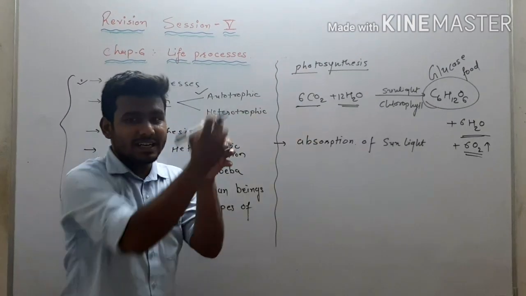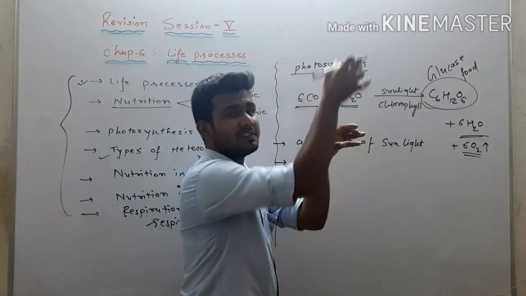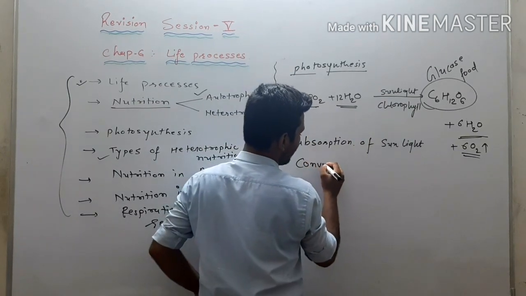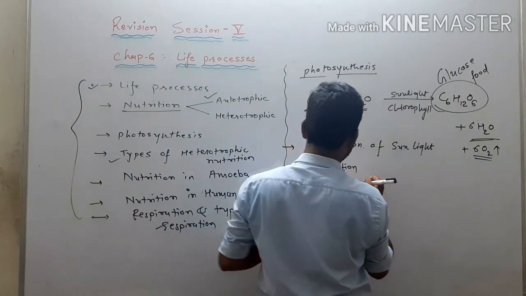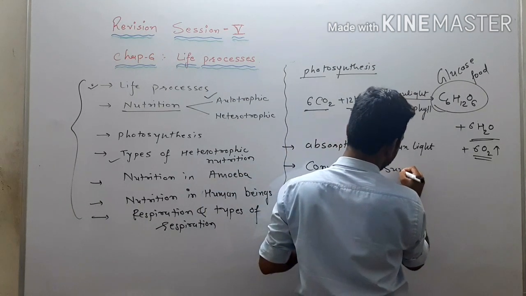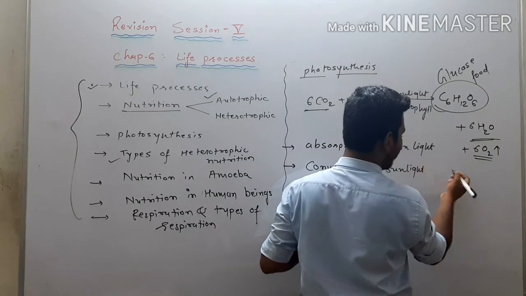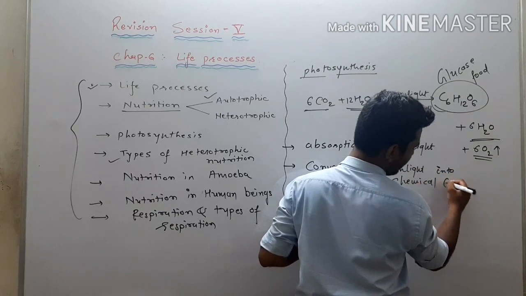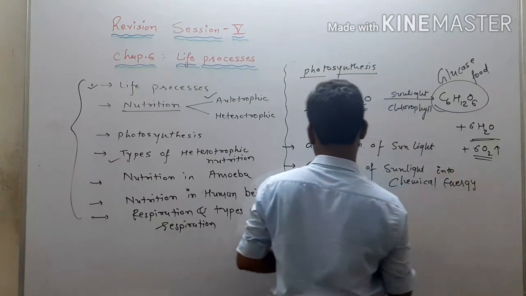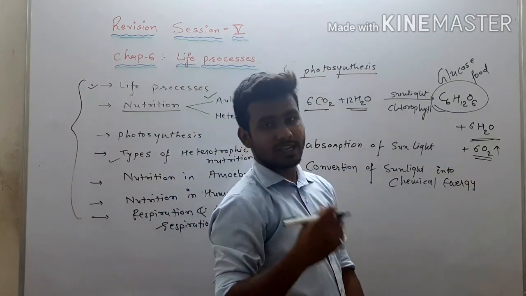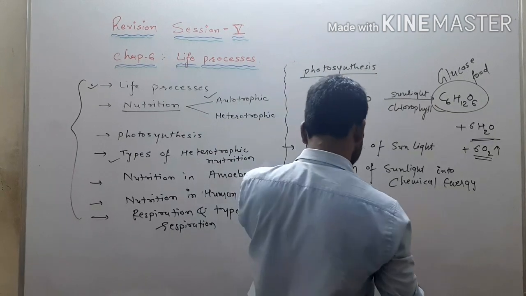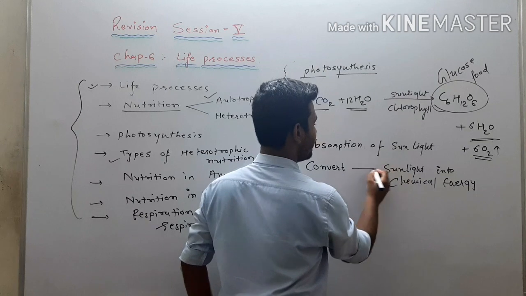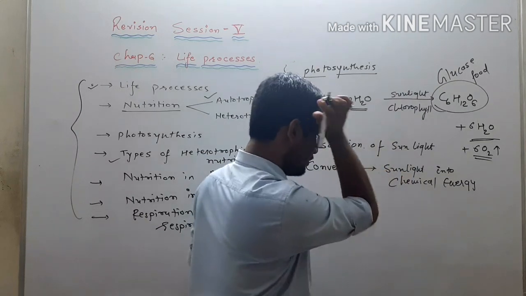After absorption of sun energy, what will plants do? They will convert that sun energy into chemical energy. The second step will be conversion of sunlight or sun energy into chemical energy. So conversion of sun energy into chemical energy, right? So it will convert sunlight into chemical energy or sun energy into chemical energy.